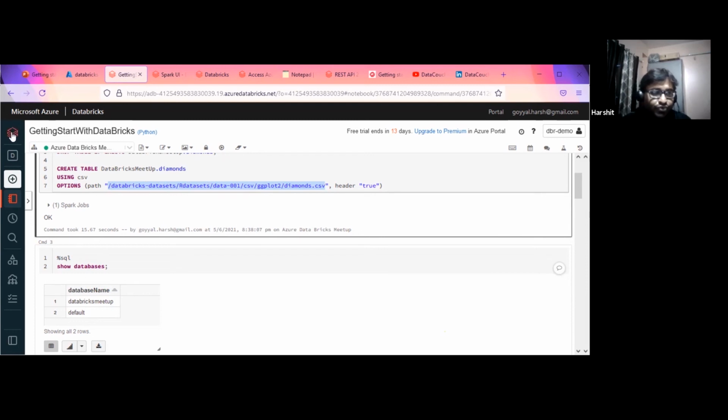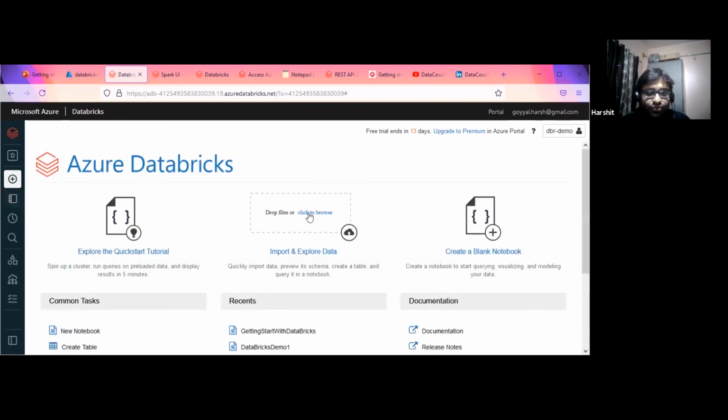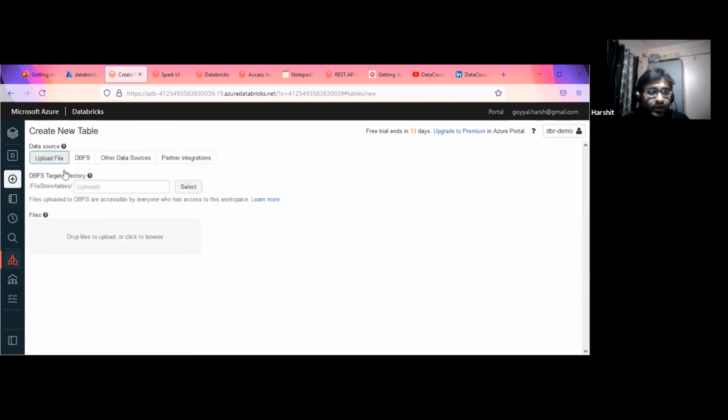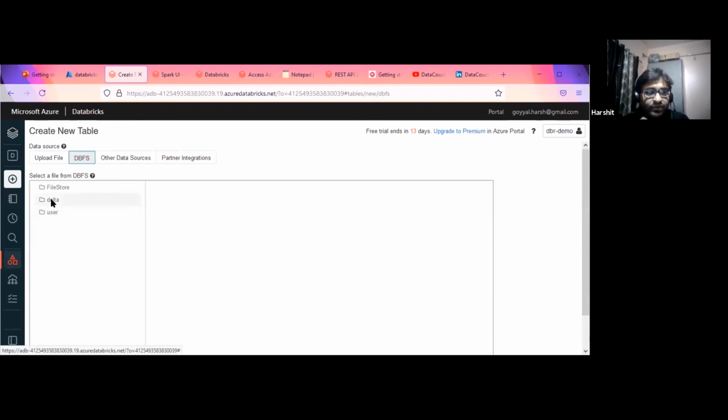If you want to see this, let's go to the home page. If you click on import and export data, you can see the DBFS. Within this DBFS, I have created the path I have used, delta and delta diamond delta. This is where I'm saving this data. But potentially this machine, this driver node, is not so big.